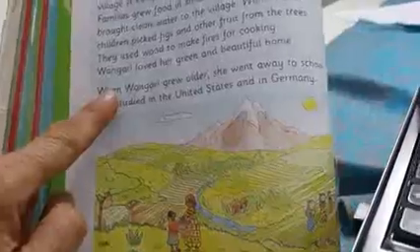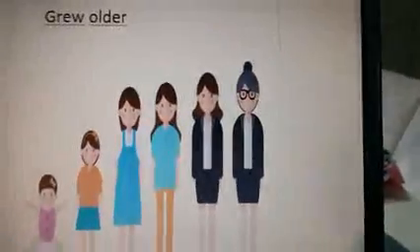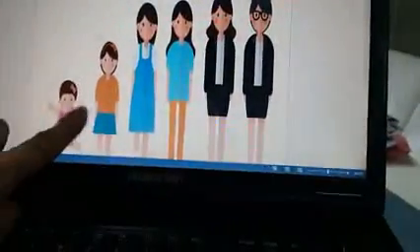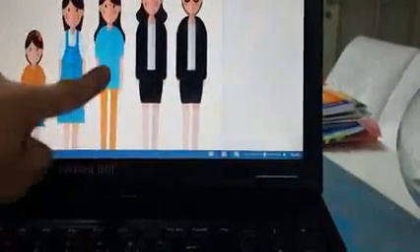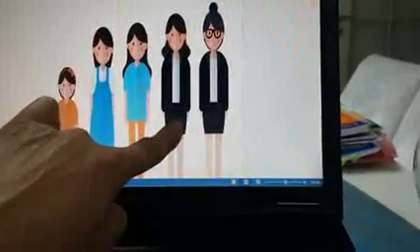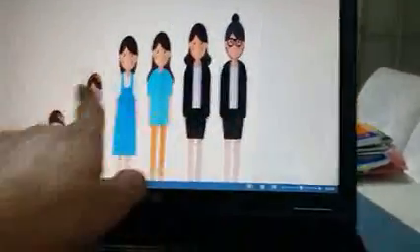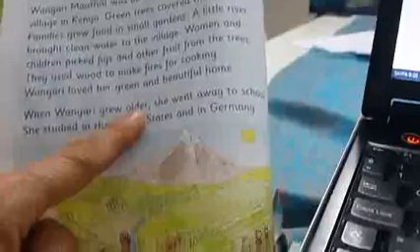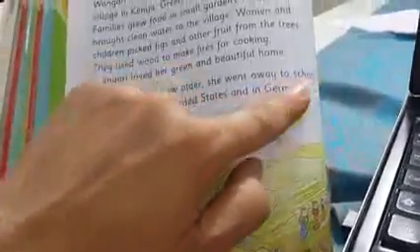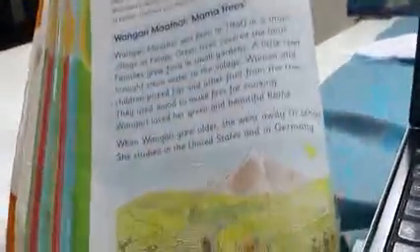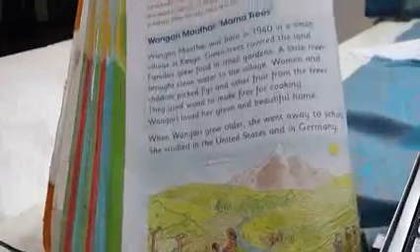Let's go on. When Wangari grew older, so this is growing older, a baby, then becomes a child, then a teenager, then a woman, an adult, maybe a grandma, okay, this is growing older. So when Wangari grew older, became big, she went away to school.